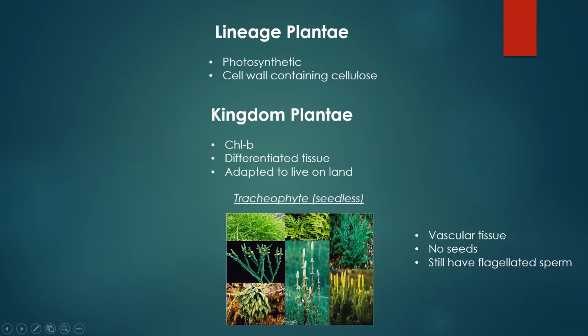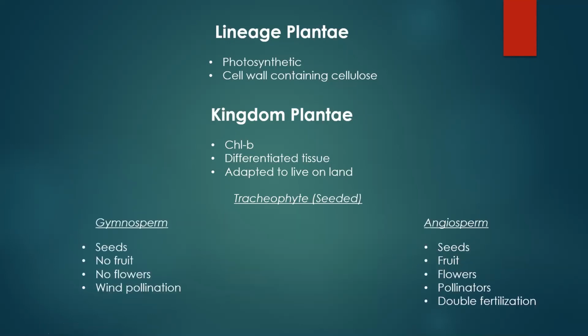Since they have these tubes that are running through their body, they can actually grow up taller now. That is a limitation if you did not have vascular tissue, because water can only go so far unless you have a structure or an organ that's going to allow that water to move higher up the plant. So this vascular tissue is giving them the ability to grow a little taller now since they have these tubes throughout the body. So the last clade of the kingdom Plantae we're going to talk about is the seeded tracheophytes.